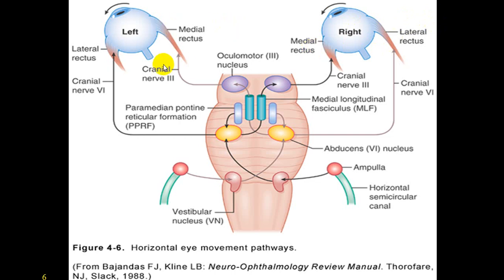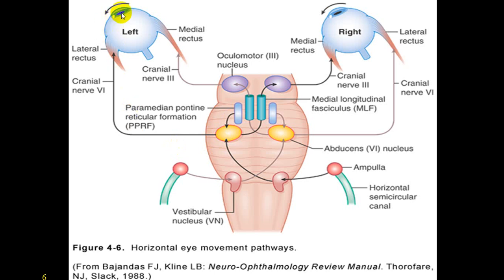So in case of a left gaze, say which is shown here, the right frontal field area will stimulate what we call a left side PPRF center, which will stimulate 6 cranial nerve nucleus. Lateral rectus will contract.